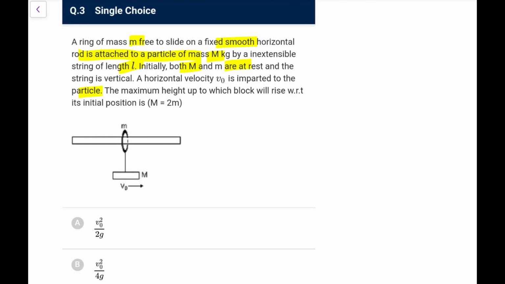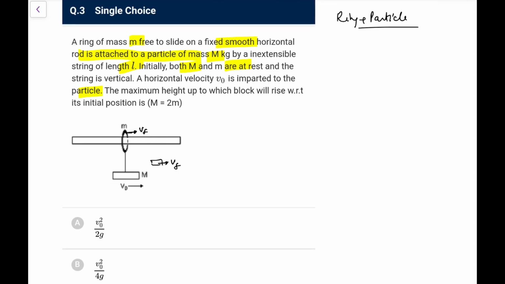Now since the rod is smooth and it doesn't exert a force horizontally on this ring, if I consider this ring and particle as a system, there is no external force here, so the horizontal component of the momentum must be conserved. That means when it is at the highest position, it will have some velocity along this horizontal direction, let's say v final, and in the limiting case this will also have this velocity v final.